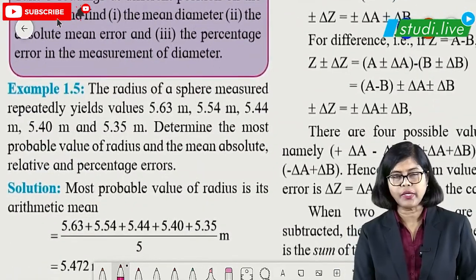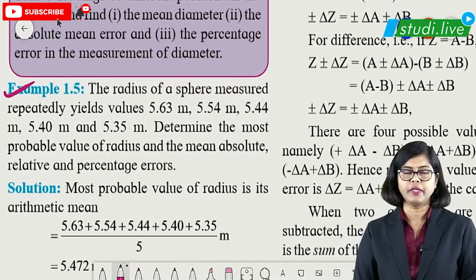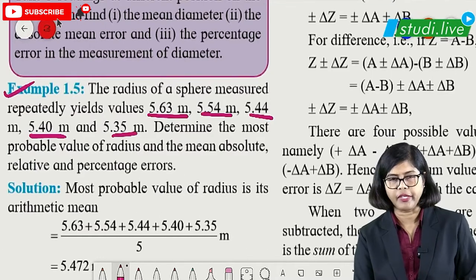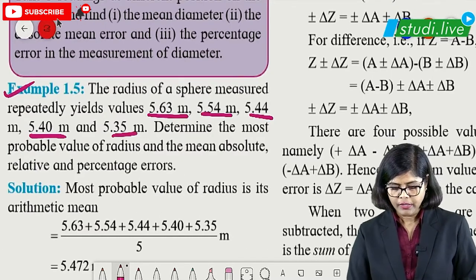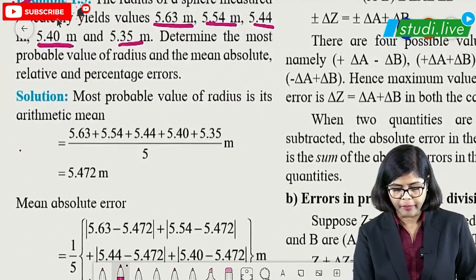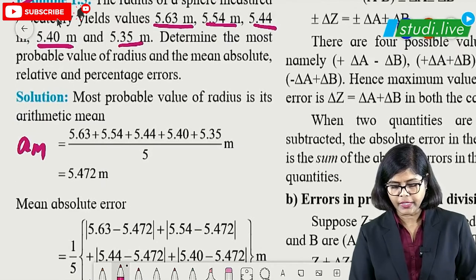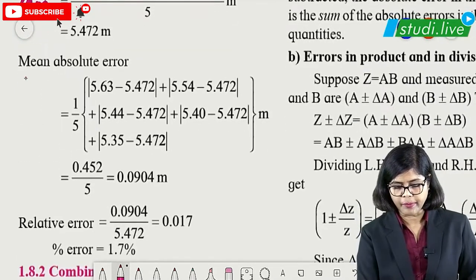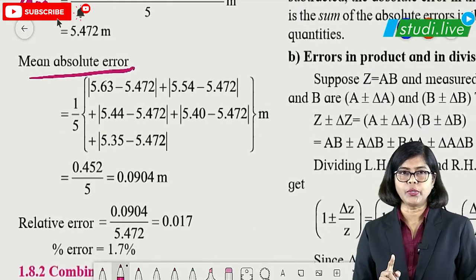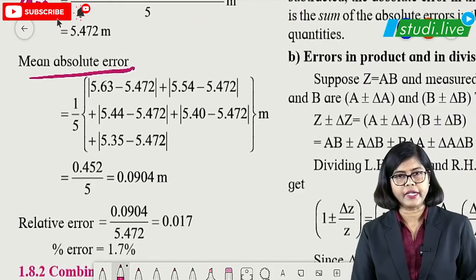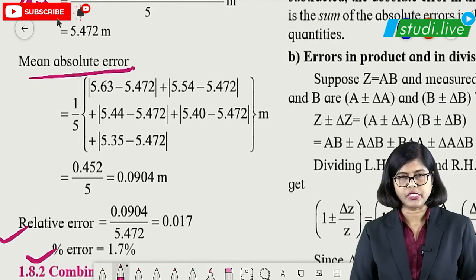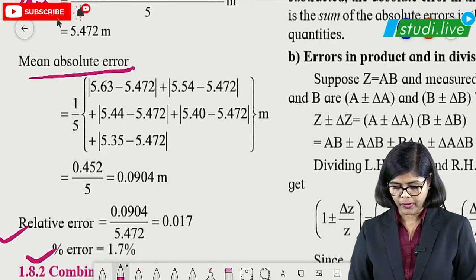As you can see, look here, this is the important example which is given here. As I told you, A1, A2, A3, A4, A5. These are the 5 readings given. Then what was the step? Look here, A mean is found out here, right? A mean, adding everything, divided by 5. Then comes the mean absolute error, the second step which I told you, that they have calculated, added everything, divided by the number 5, then comes relative error and percentage error. So this is how you have to calculate.